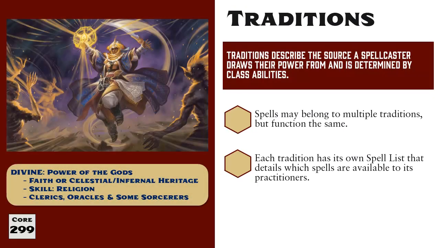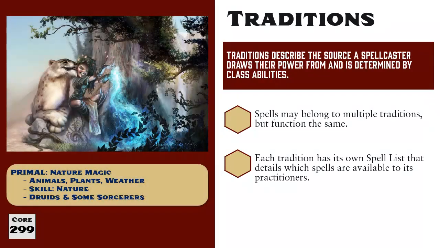Divine spells represent the power of the gods and is often represented as the character praying to their god and asking them to bless or smite their target, or they're a physical conduit to channel the wrath of their god. Divine magic could also manifest from celestial bloodlines, such as sorcerers who may have angelic or infernal blood running through their veins. Clerics and oracles are both divine spellcasters. Primal magic deals with the natural world, plants, animals, the weather. Primal magic is the realm of druids, shamans, and sorcerers who belong to fae and beast bloodlines.